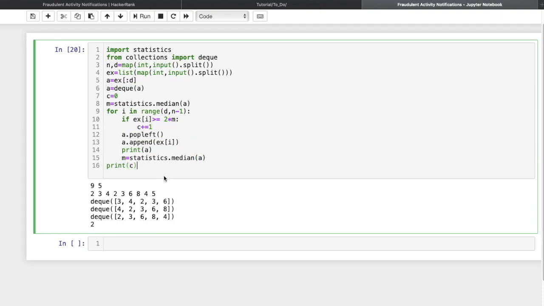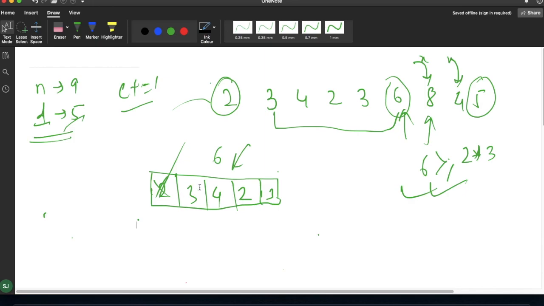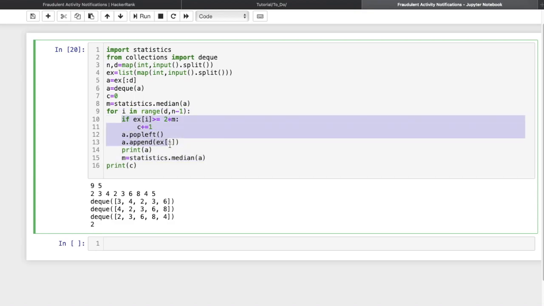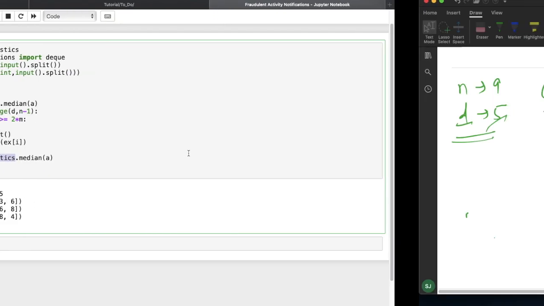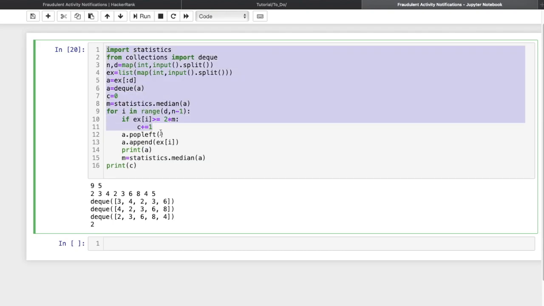You can see this logic will work only for a few test cases. For calculating the median, we have to sort this temporary array in each iteration. We are calling the statistics median function in each iteration, so this will simply take much time, and for this operation we will get TLE. In each iteration we have to pass this list, sort it, and then calculate the median. You can try this from your side. It will pass a few test cases, and for a few test cases it will simply give TLE.